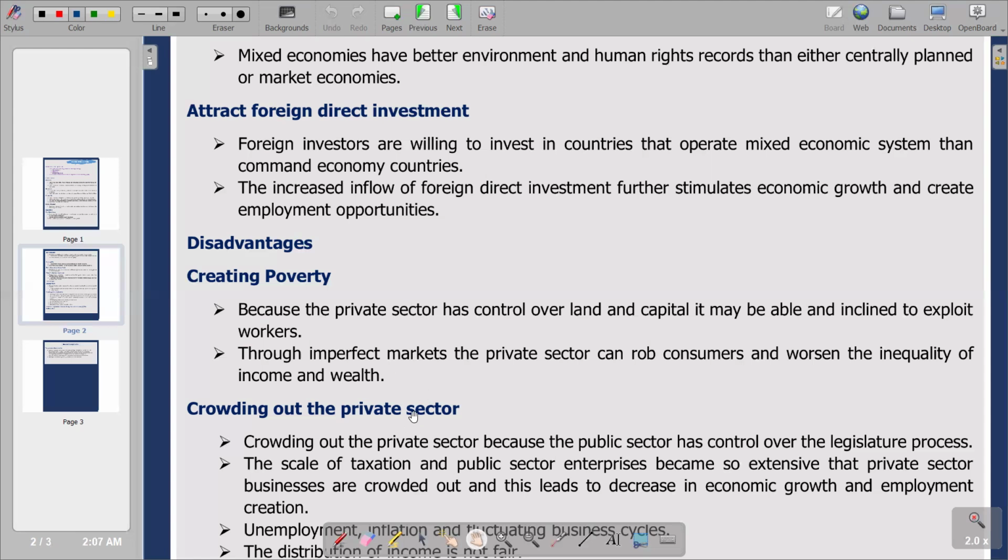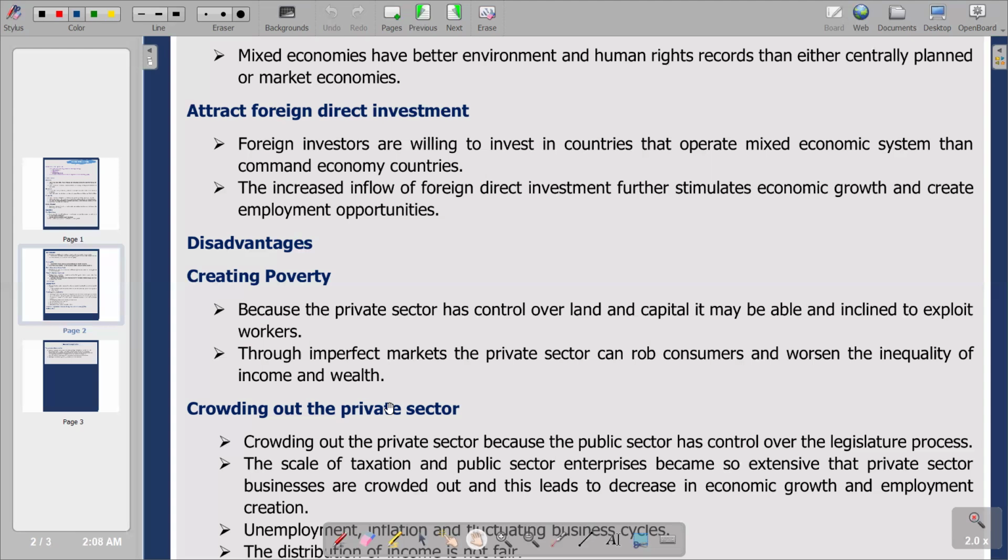Then you go to crowding out the private sector. So what basically is crowding out of the private sector? You'd see that crowding out the private sector has what we call the crowding out effect. The crowding out effect is an economic theory that argues that rising public sector spending drives down or even eliminates private sector spending. So basically, that's the description that we have in terms of the crowding out effect, which is created by crowding out the private sector. So this is what we have.